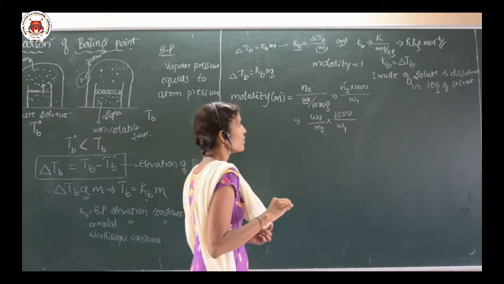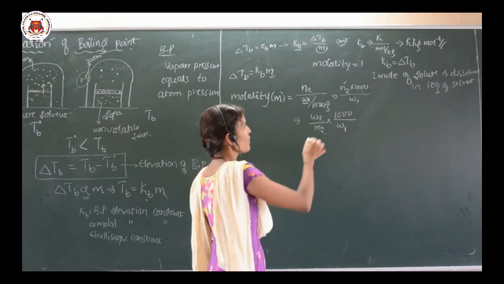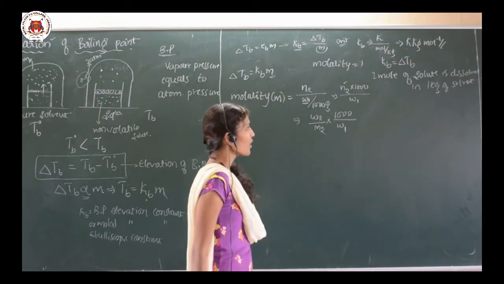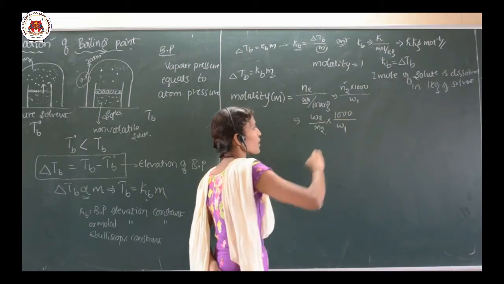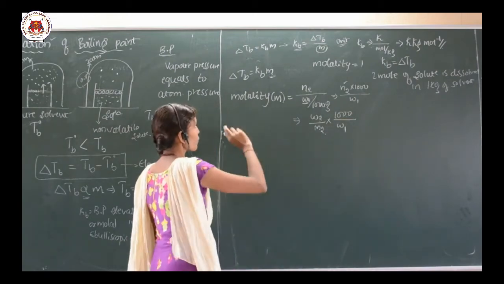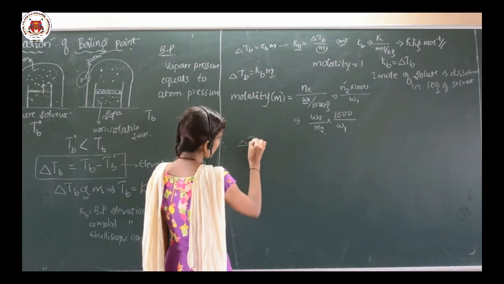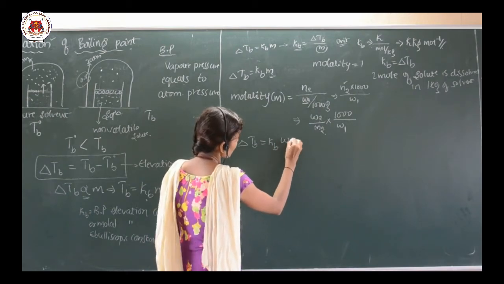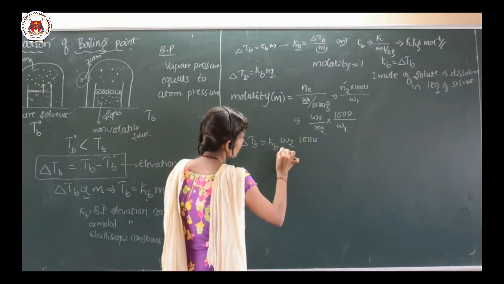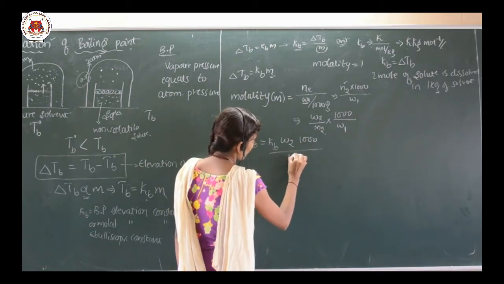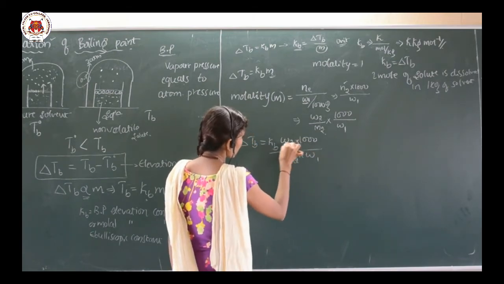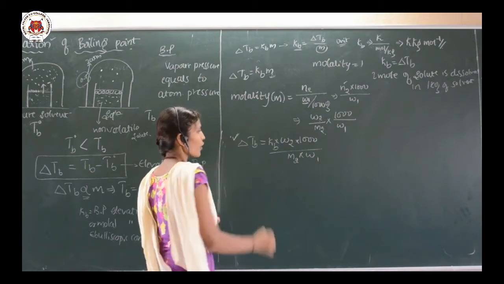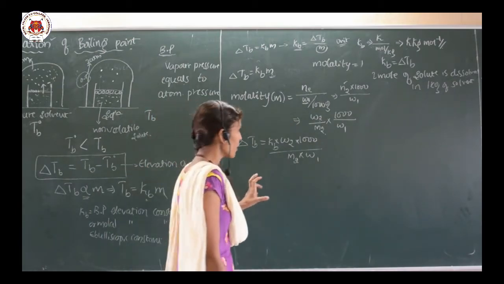The number of moles of the solute is mass divided by molar mass, W2 divided by M2, and the 1000 and W1 terms remain as they are. Now substitute the value here. Delta Tb is equal to Kb into m, which we have calculated as W2 into 1000 divided by M2 into W1. This is the elevation in boiling point.